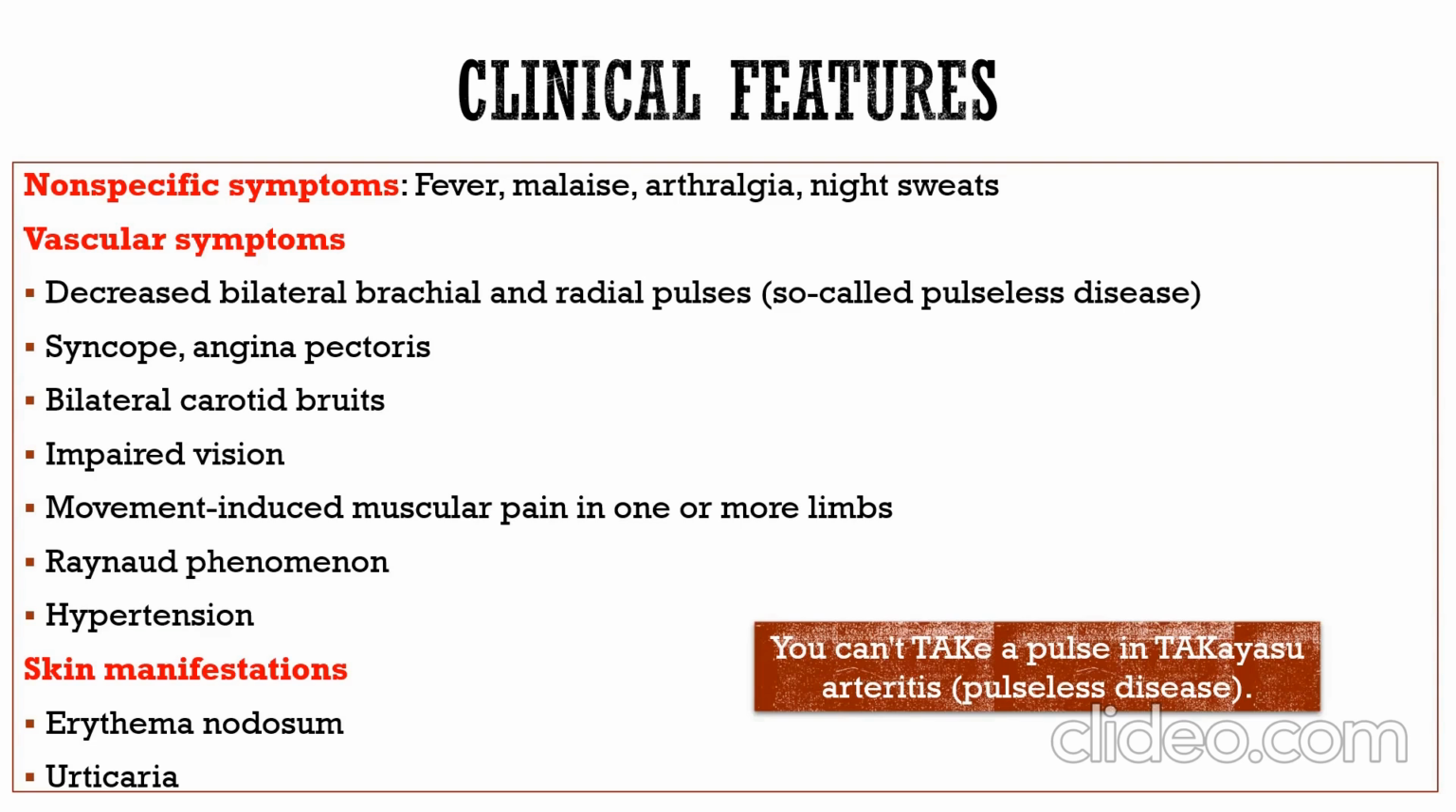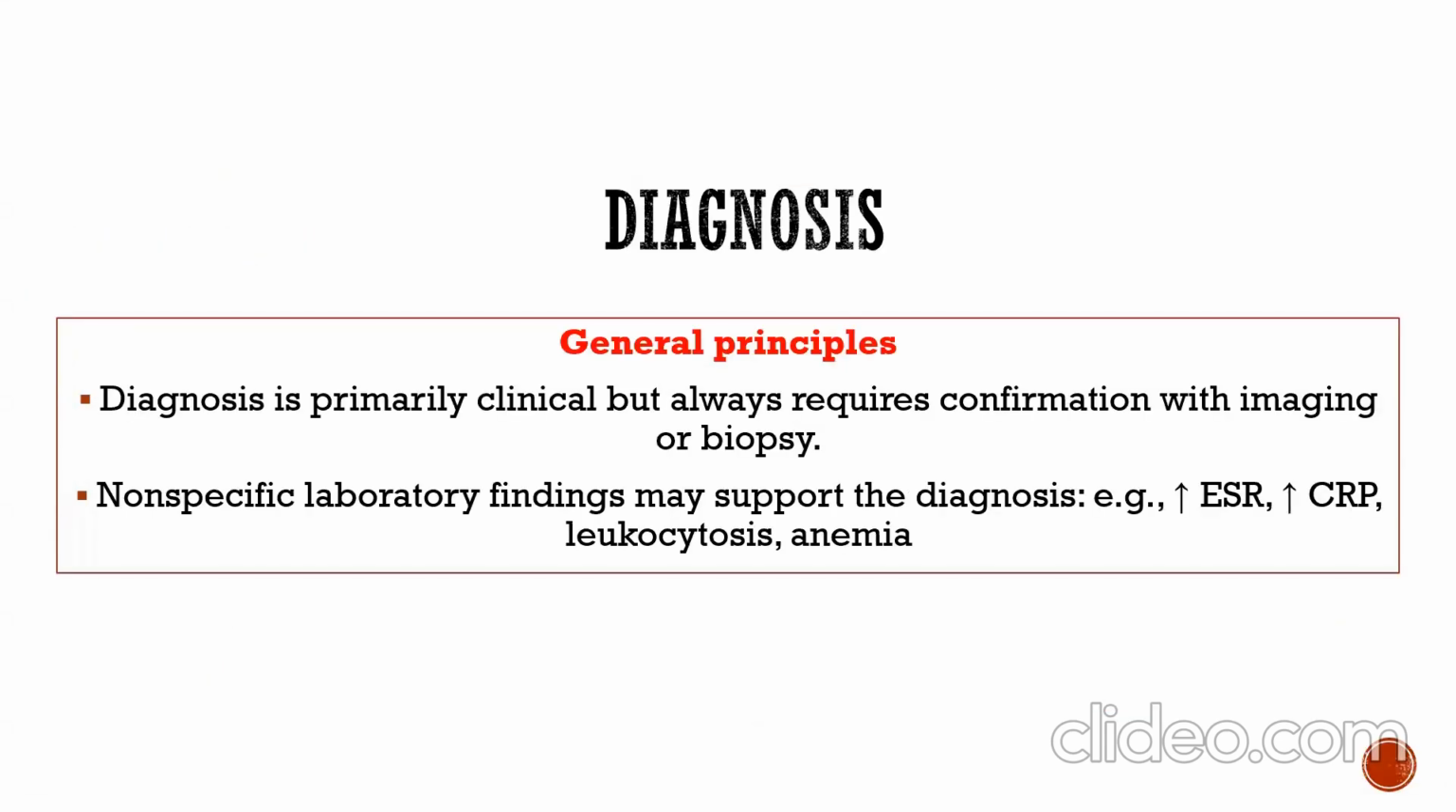Vascular symptoms include decreased bilateral brachial and radial pulses, so-called pulseless disease, syncope, angina pectoris, bilateral carotid bruits, impaired vision, movement-induced muscular pain in one or more limbs, Raynaud phenomenon, and hypertension. Skin manifestations include erythema nodosum and urticaria. You can't take a pulse in Takayasu arteritis: pulseless disease.